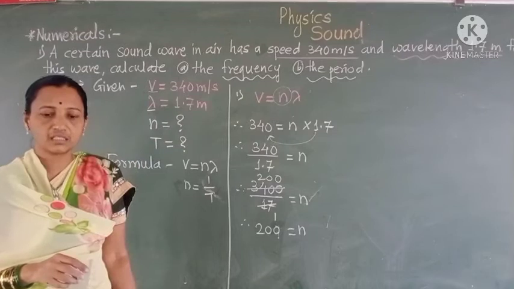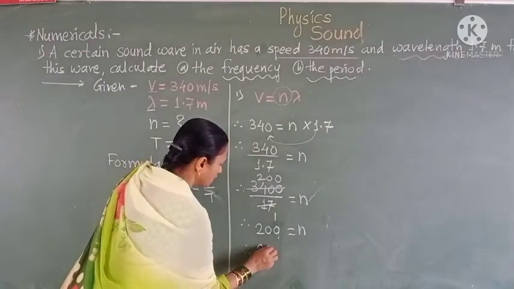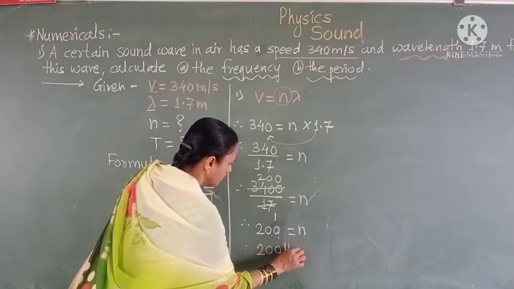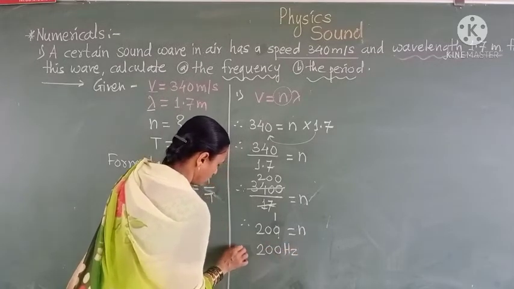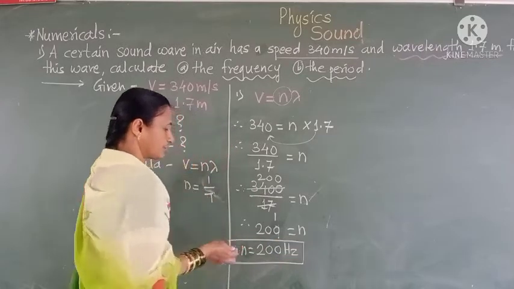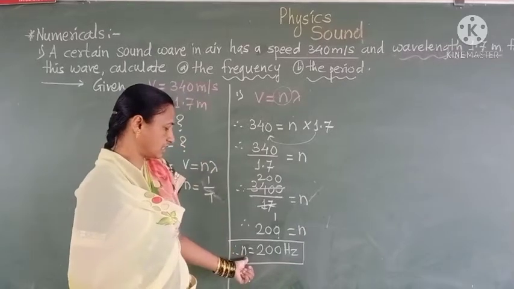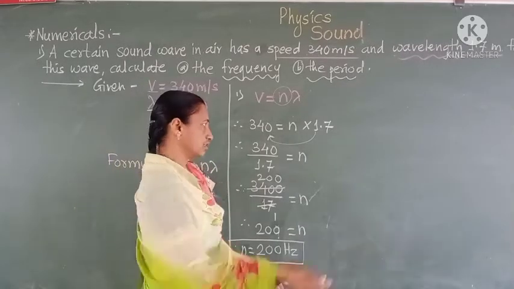That is, the frequency has the value 200, and we write 200 hertz. Hence n = 200 hertz, where the frequency is measured in the unit hertz. Therefore, we get the answer n = 200 hertz.